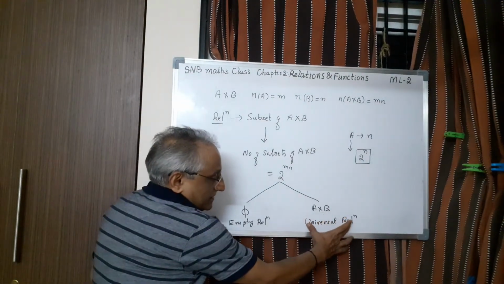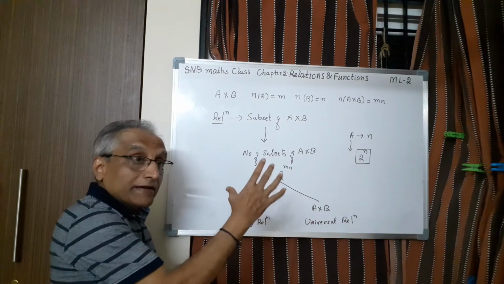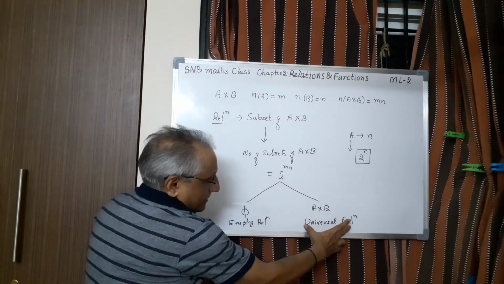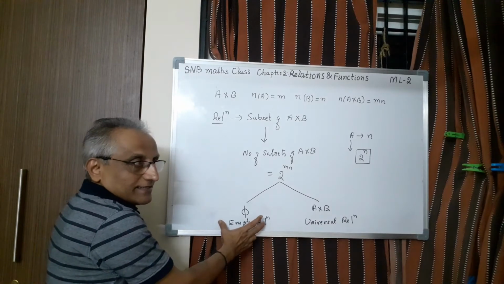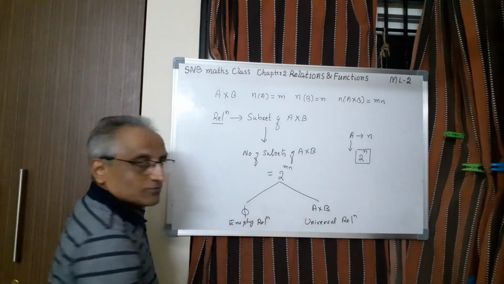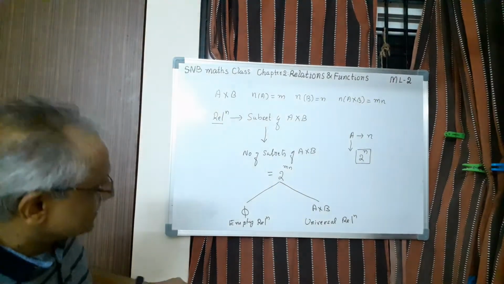Maximum relation is this one. Maximum relation means the maximum number of elements contained in the relation. So this is a relation. In the other, no element is contained, and this is also a relation, and all other relations are in between these two. So this is another understanding.